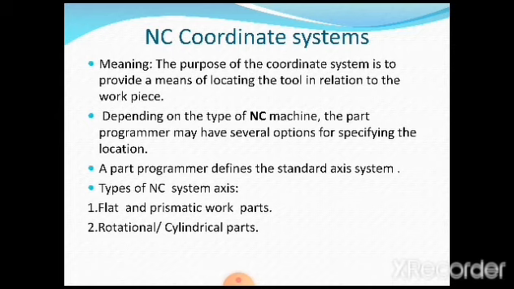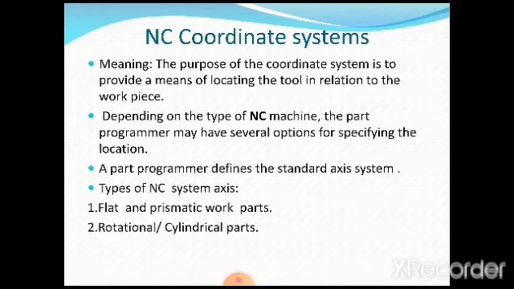So what are the systems? The types of NC system axes are for flat and prismatic work parts. Depending upon the type of job we want to produce, we have to adopt the coordinate system. This is very, very important. In the first type, flat and prismatic work parts, if the job to be produced is of a flat type, then I have to adopt a particular coordinate system.